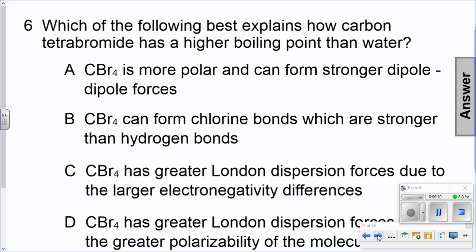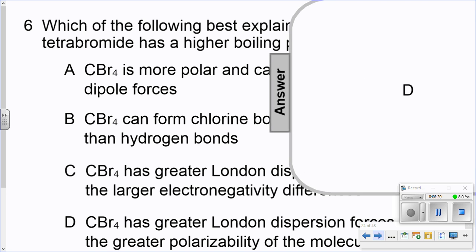Which of the following best explains why carbon tetrabromide has a higher boiling point than water? Again, now we're looking at something that is possibly polar versus nonpolar. The correct answer is D.